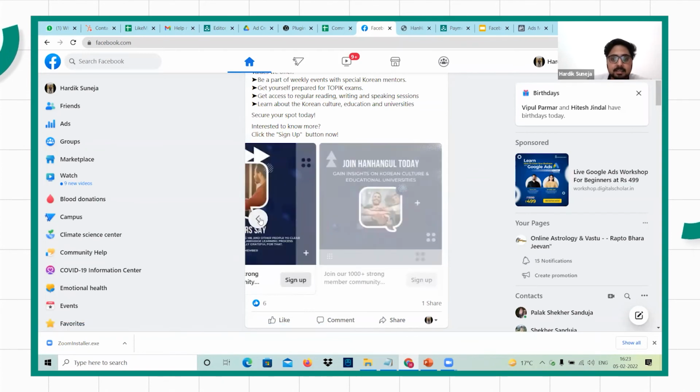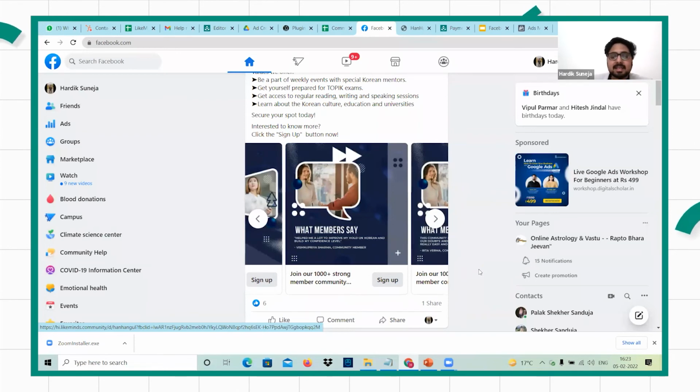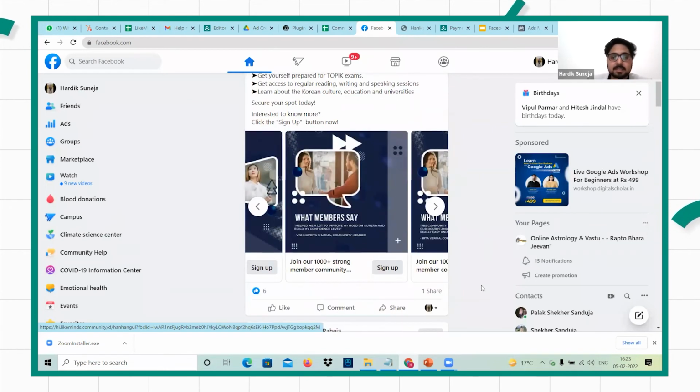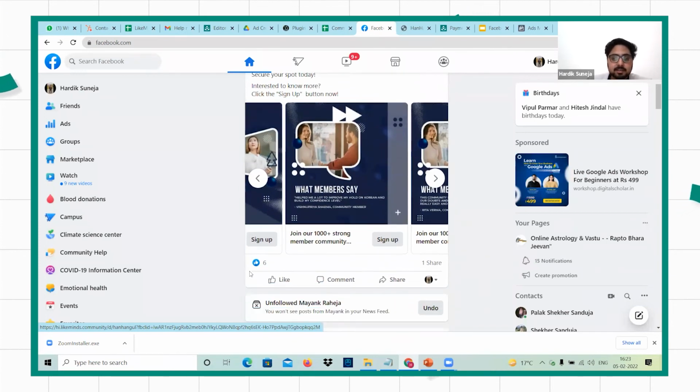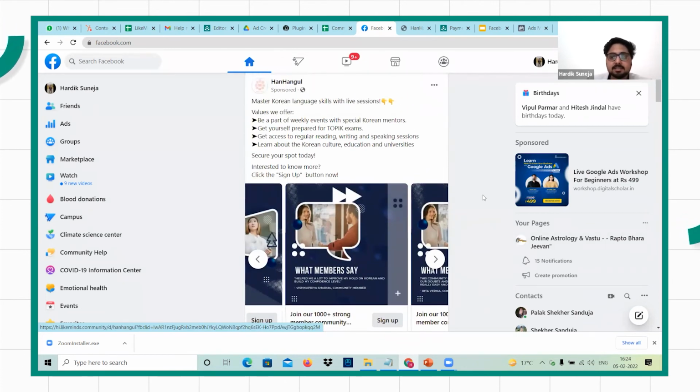basically. And this text that you're seeing here, join our 100+ strong member community, this is called a headline of an ad. So we'll discuss all this when we create the campaign. This was just to give you an idea of how an ad appears on your feed. And here you can see that it has recently been started, so the number of likes and shares that it has. You can look at the number of comments that the ad has. So all of that.